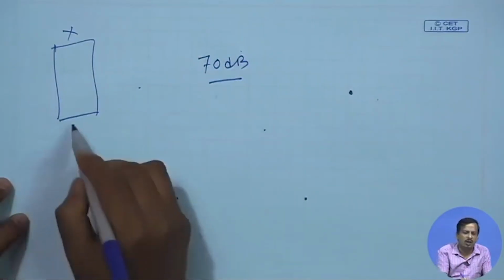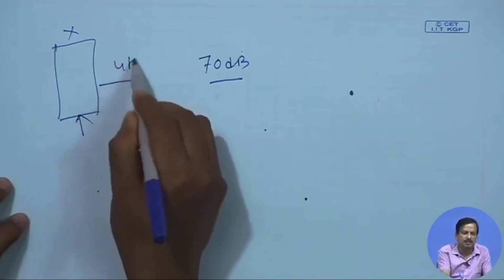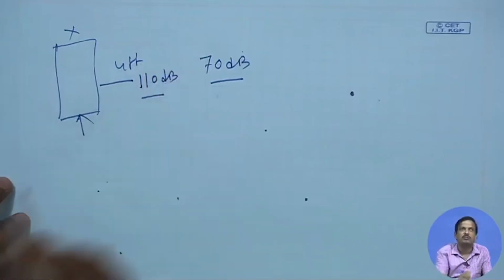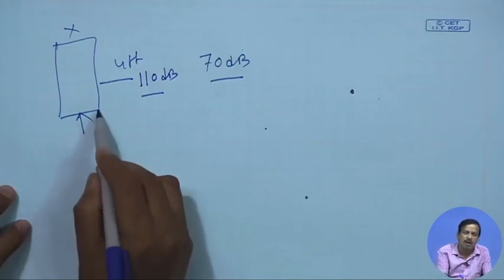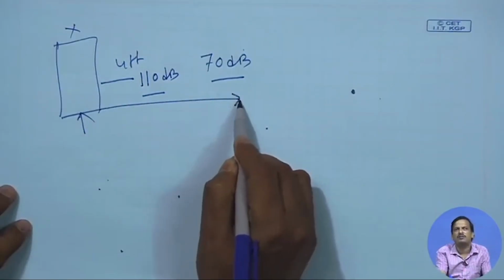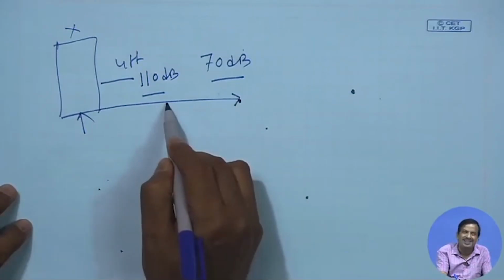Now I switch on the loudspeaker, and at 4 feet I measure that it produces 110 dB. Can I calculate how far the sound will travel before it is submerged in noise? That means, up to which distance can the audience hear the sound?